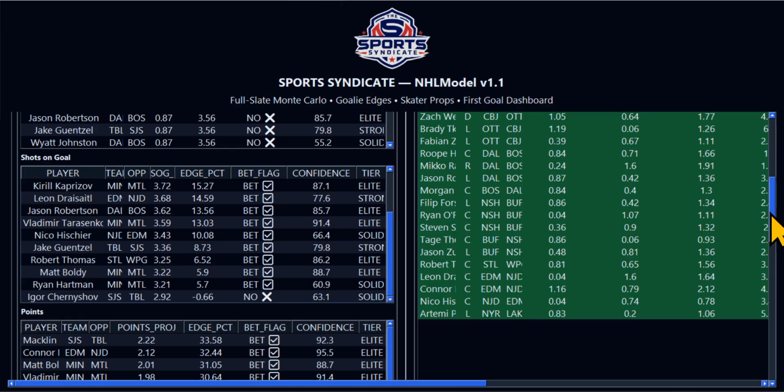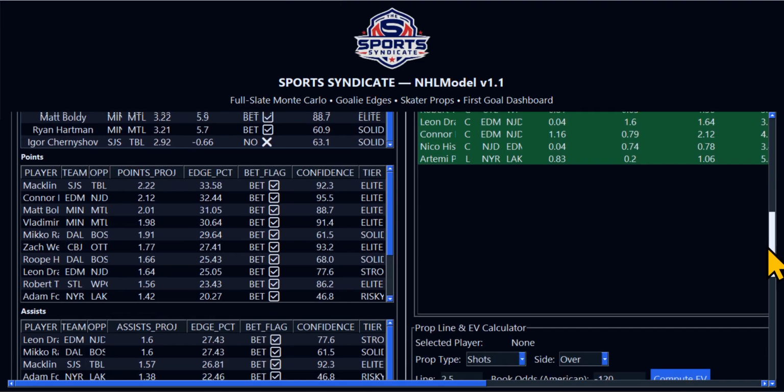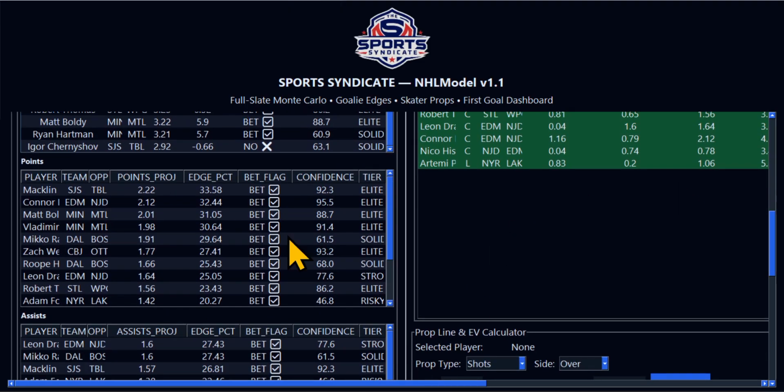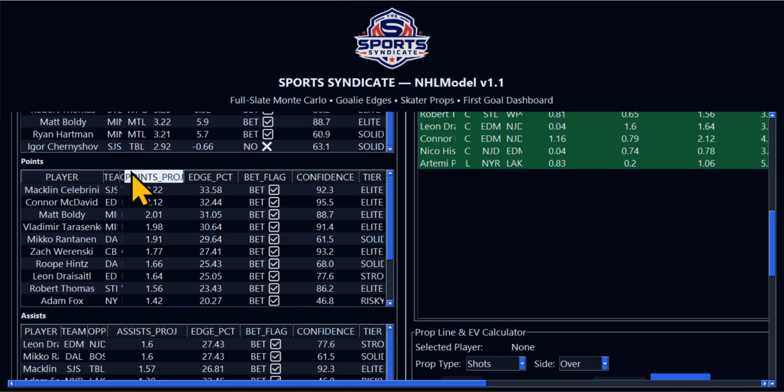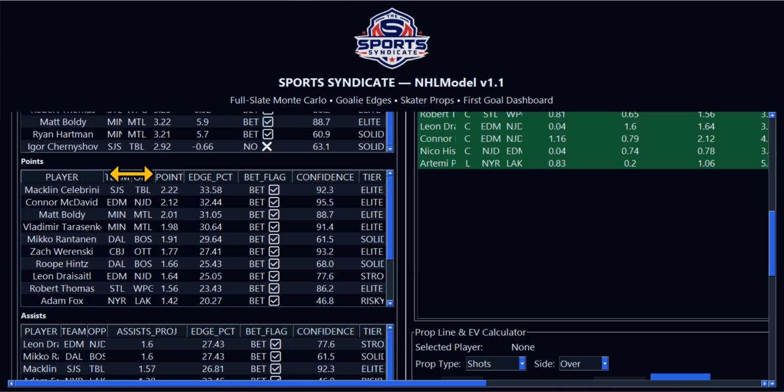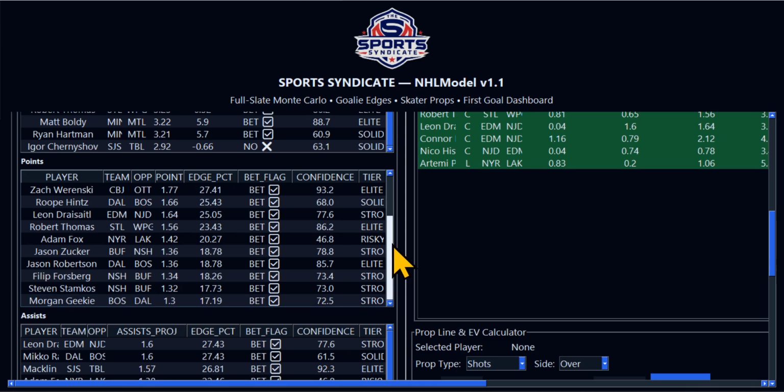There's so much more. I am going to make this public. When I do make it public, all this is going to look different. It's just going to look more organized, way better. Not only is it going to look better, it works better. Here is Macklin Celebrini for your points. Here's your top point scorers. All these guys are expected to get 1 or more points.